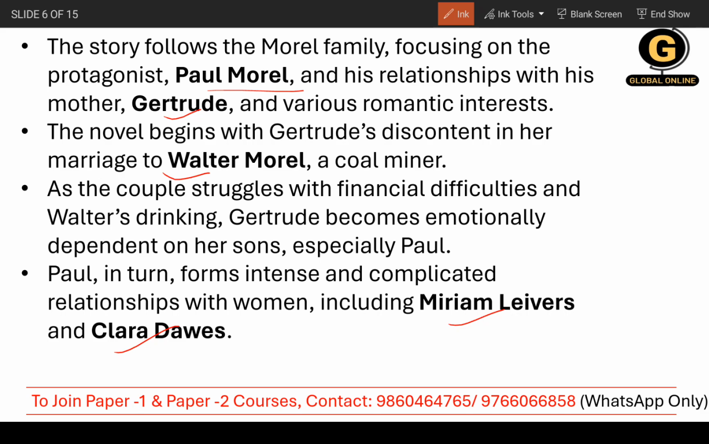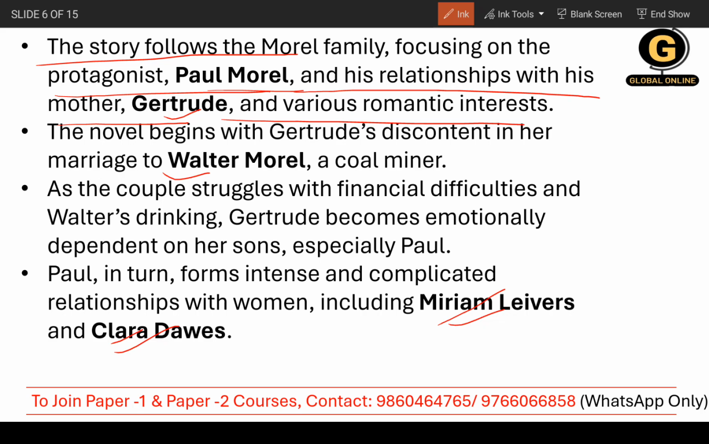Paul Morel has a very complex relationship with his mother, and you are going to see the Oedipus complex here. We have already talked about what the Oedipus complex is in previous lectures. If you have not seen that, please do. The story follows the Morel family, focusing on the protagonist Paul Morel, his relationship with his mother Gertrude, and his various romantic interests, Miriam Leivers and Clara Dawes.